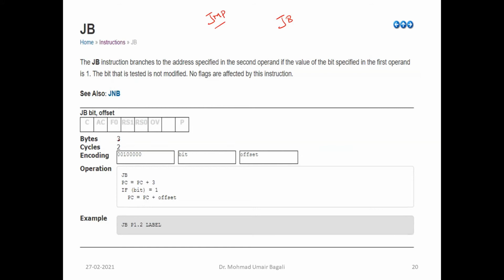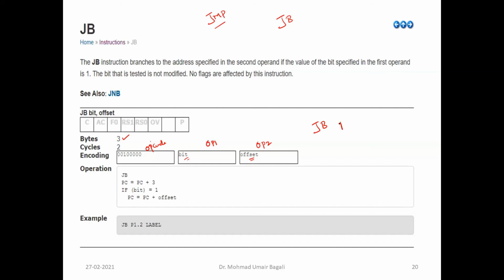Now, what is the size of this instruction? Look at this, 3. One is for opcode, the second one is for operand 1, and the third one is for operand 2. Operand 2 is offset. Operand 1 is the bit. So jump bit means here you need to give the bit address. Which bit do we need to test? So that bit number you need to specify here.